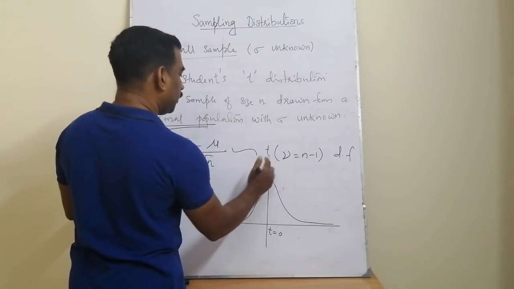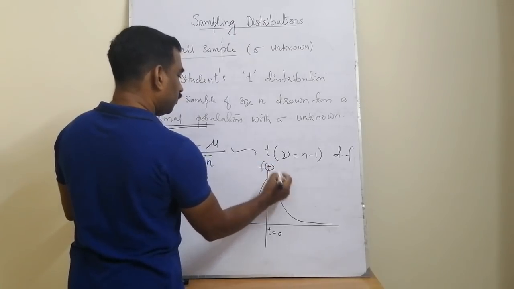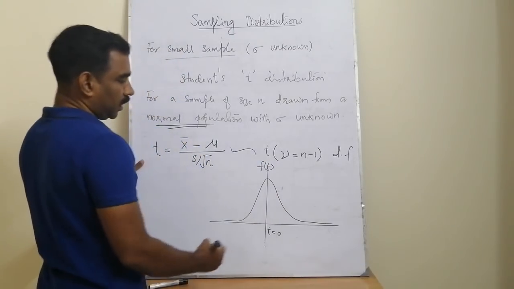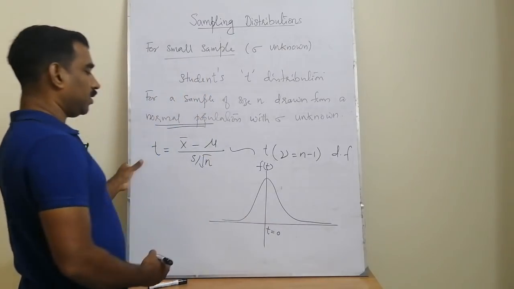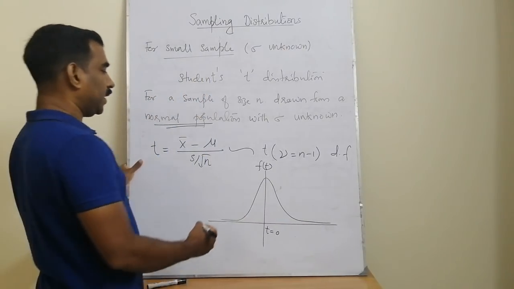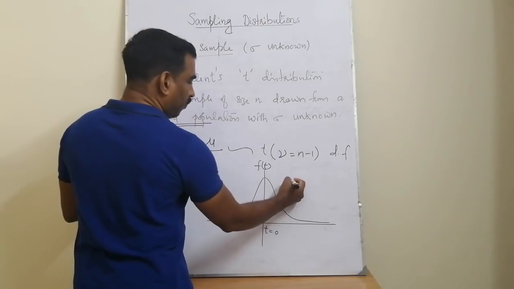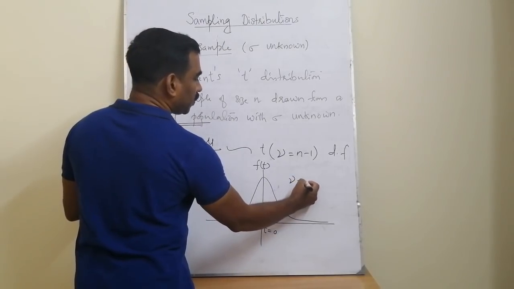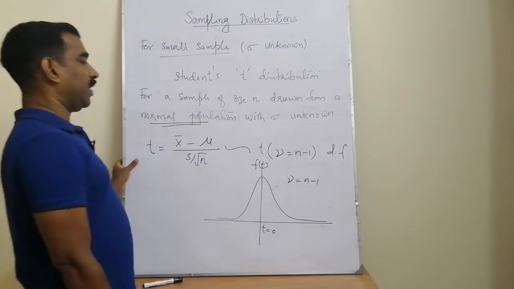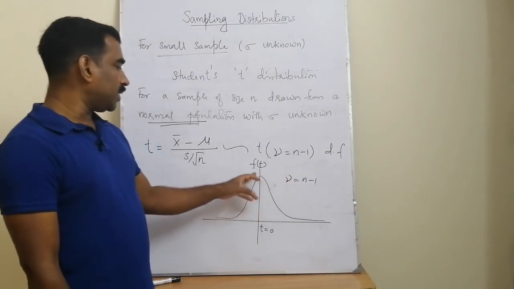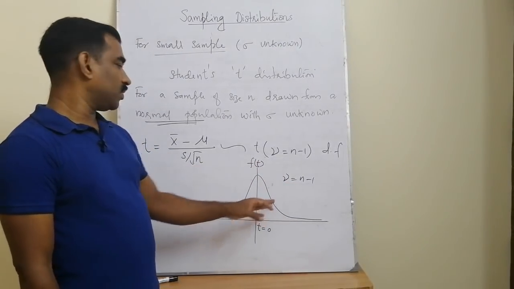So this is the function f of t, and we are plotting the corresponding t random variables along the x-axis direction, and the different curves obtained for different values of nu, or the degrees of freedom. See, as the degrees of freedom changes, this curve has different shapes.